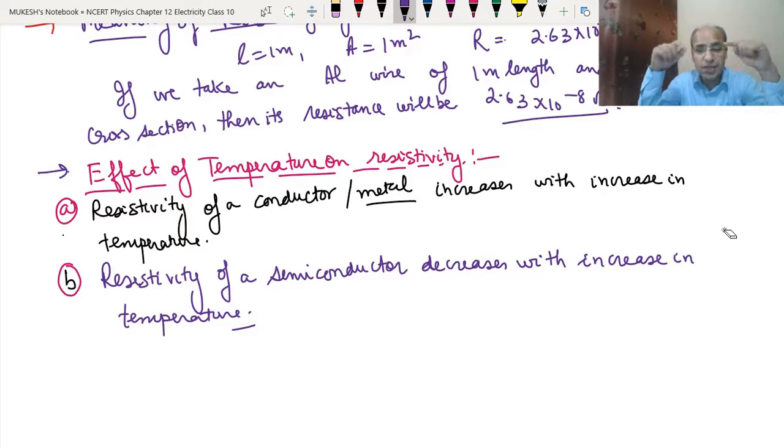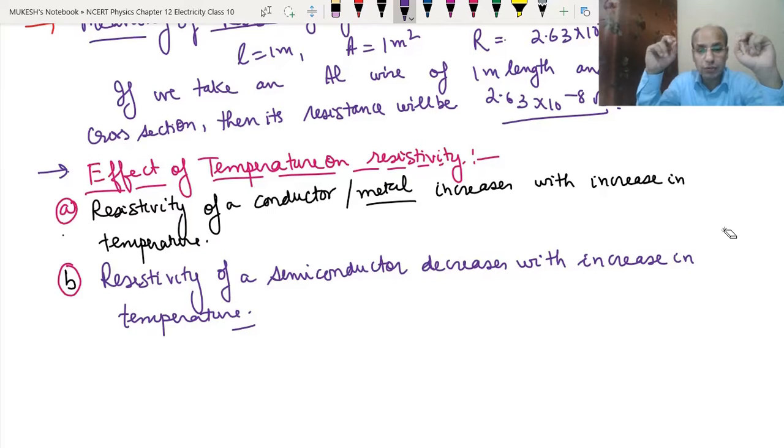So in this case, when we increase the temperature, their resistivity decreases, and when the resistivity decreases, that means their resistance will also decrease. This is the reason that semiconductors like germanium, silicon and arsenic are used in electronic equipment, like in laptop motherboards, where the chips are made of silicon, and like in mobile phones, whose motherboards have silicon chips.